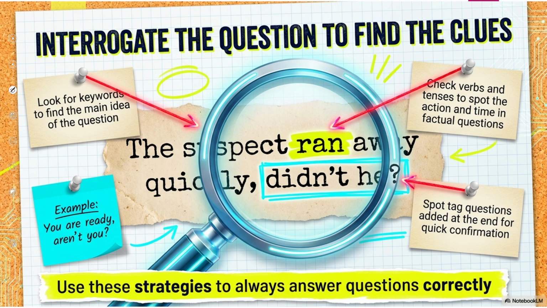Let's talk about how we can find keywords or tense in a question and how we can find the answer of that question from the text. First, we have to look for keywords to find the main idea of the question. Second, we have to look at the verb or tense in which the question is asked. Third, spot tag questions, if there are any, with the question. Let's start.